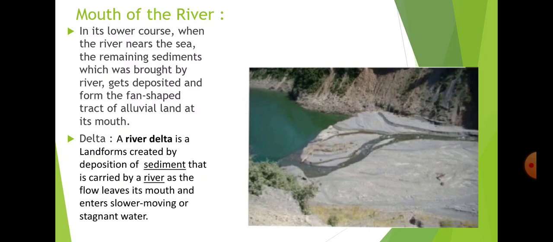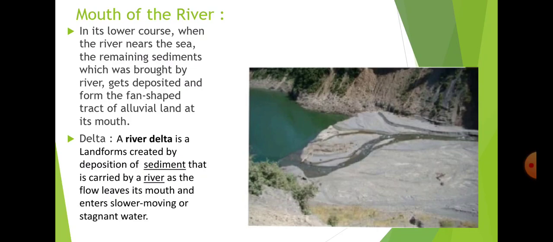Basically, to conclude the phases of the river from the previous video: in the upper course only erosion work is done, and in the middle course erosion, deposition and transportation work is done. When it comes to the lower course near the mouth, deposition and transportation work is done. There is no erosion, and at the mouth only deposition.